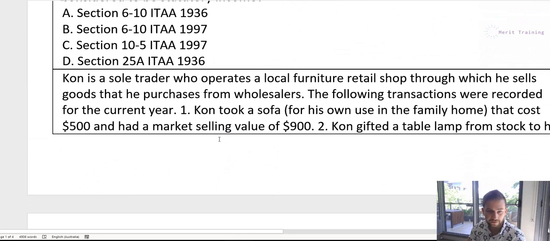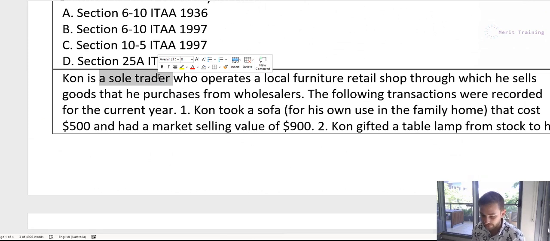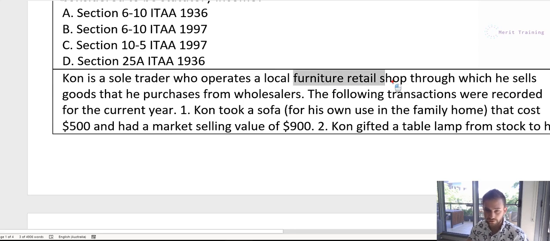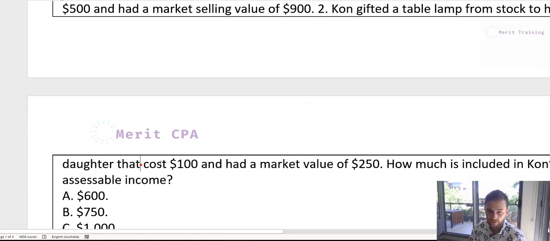So let's just recap the facts of this. He's a sole trader, so that basically means he hasn't set up a different company, but he's still operating a business, just by himself as the entity. So he'll include income from his furniture retail shop in his personal tax return, but because he's operating a business, he still is going to have trading stock and business expenses and things like that. Number 1, Con took a sofa for his own use in the family home that cost $500, market value of $900, and then number 2, gifted a lamp to his daughter.